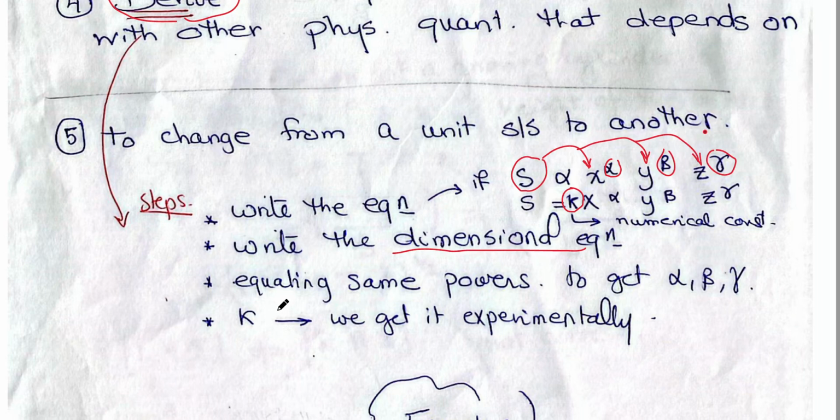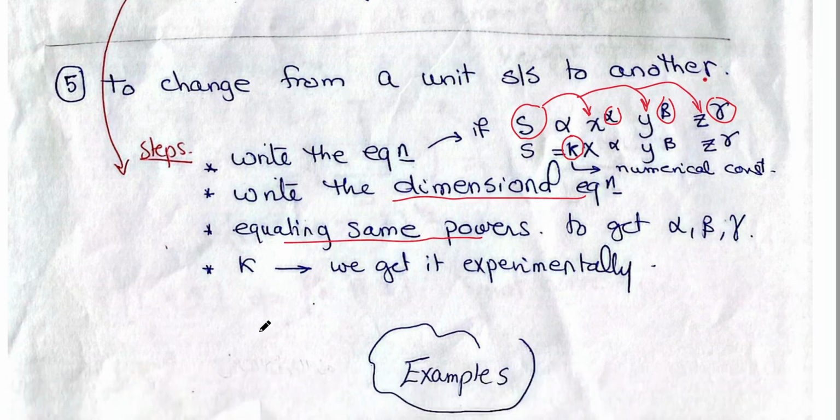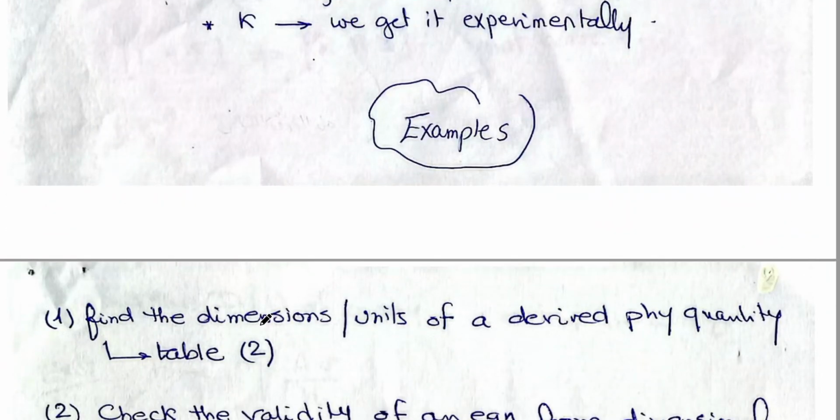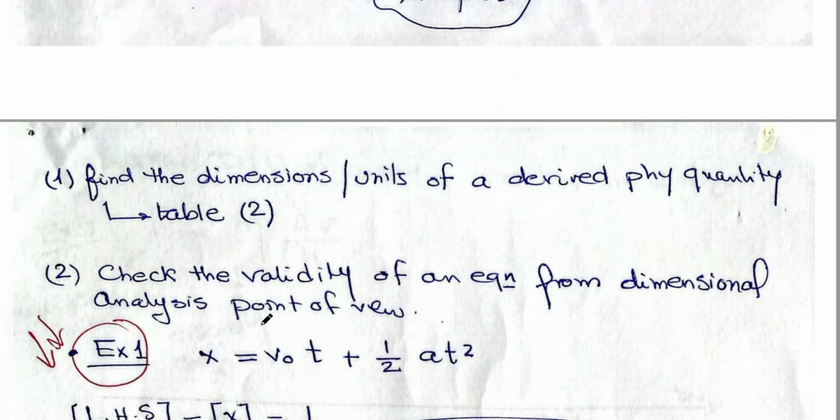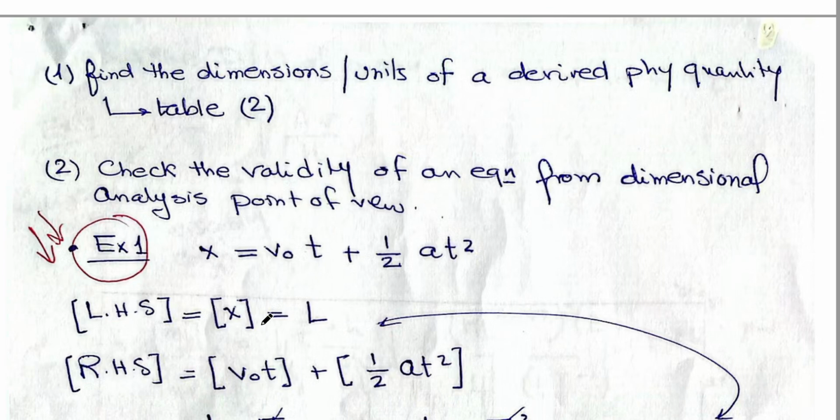The last step is I will get alpha, beta, and gamma by equating the same powers, as we will see in the next example. Of course, K is a numerical constant. I can get it experimentally. Let's have examples for all these applications.